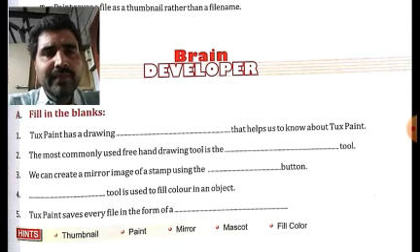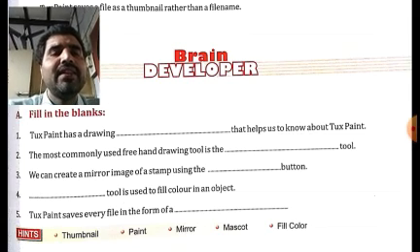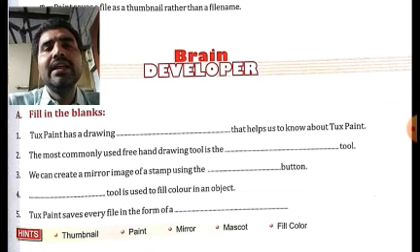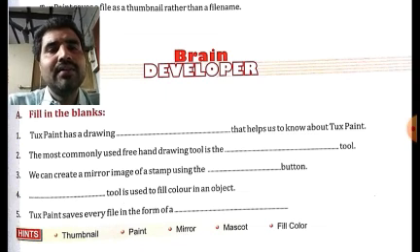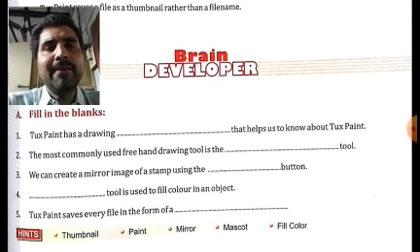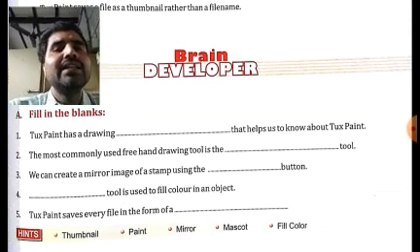Then, Tux Paint saves every file in the form of a thumbnail. Thumbnail is the correct answer. Again, you may get three options there also, like thumbnail, file name, or none of these. In this way three options may come. What will you choose here? You will choose the correct answer, which will be thumbnail.